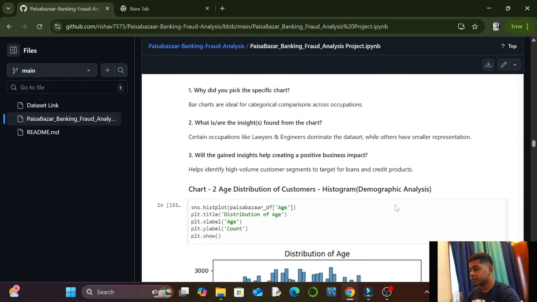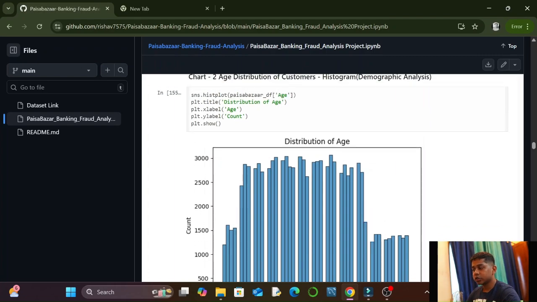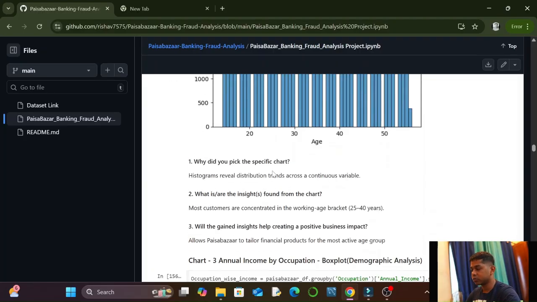Then the second chart in the demographic analysis was the age distribution. In the age distribution column, we made a histogram to show the distribution of customers in different age groups. You can see the peak is from 20 to 40 or 45. In the young to middle ages, there are the most customers.